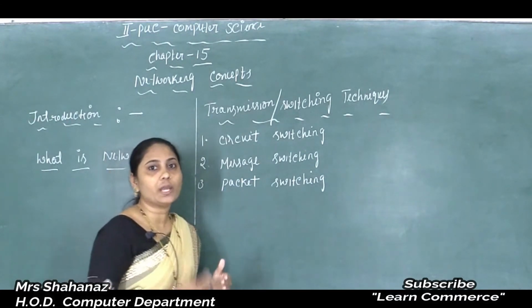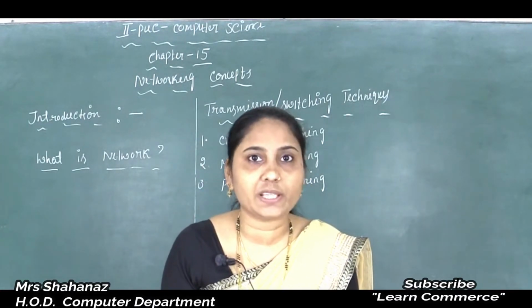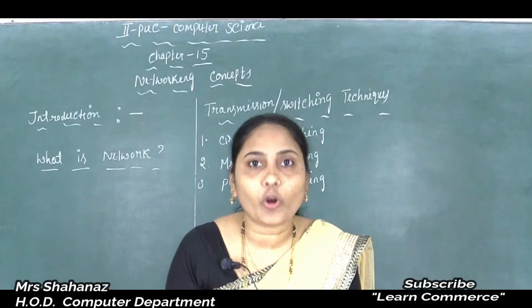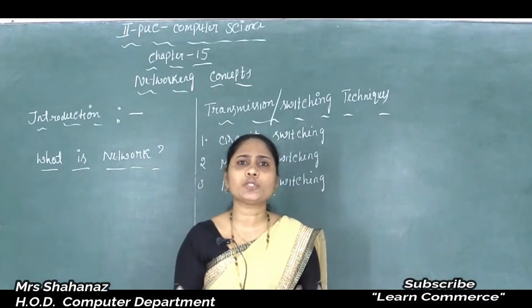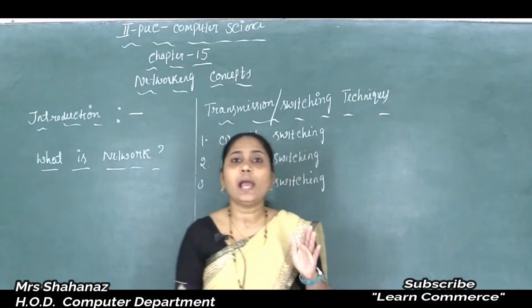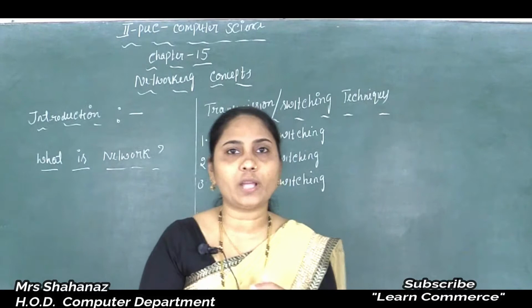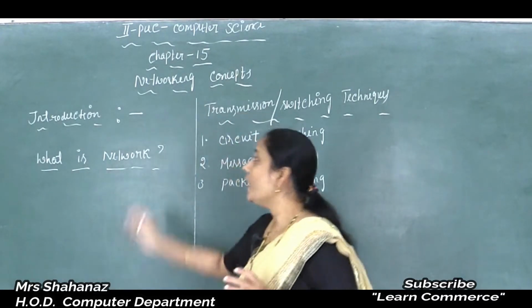Now what are the communication abilities here? They allow computers and electronic devices to communicate with each other. Communication means transferring any kind of information from one computer to another computer. So this is the little information about networking. Correct?